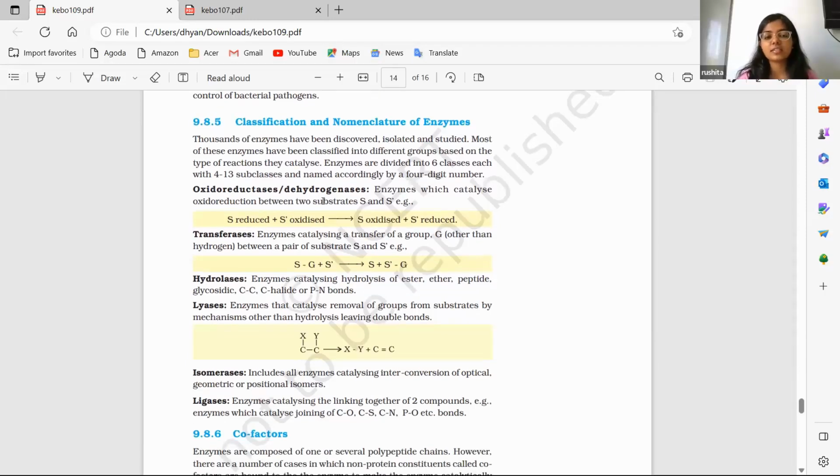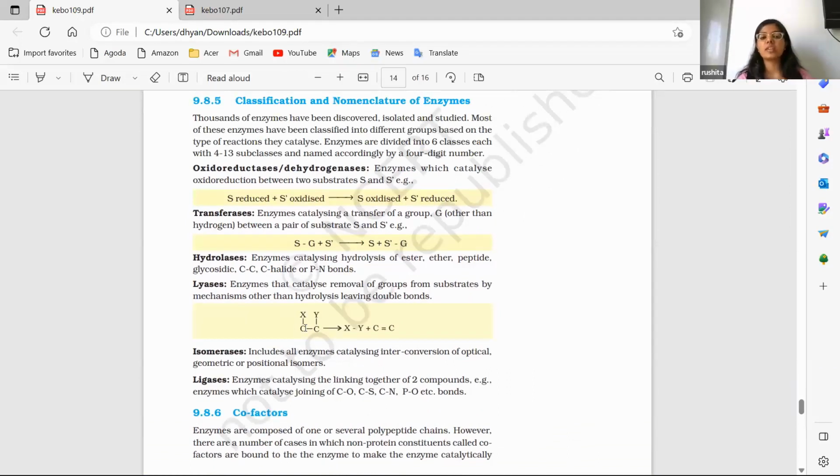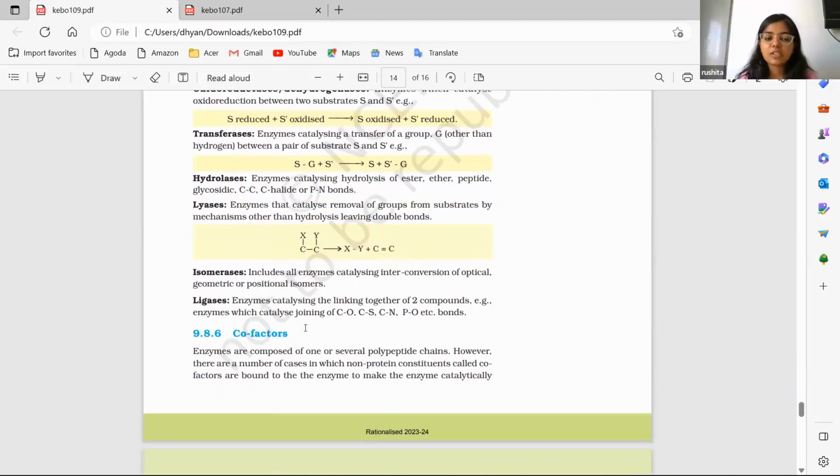How each class differs from the others is also given, and that should also be clear. Like how oxidoreductase catalyzes a particular reaction, how transferase acts, and here, a double bond is formed, lyase. Many questions are asked based on how each enzyme acts, what its role is, and how each class of enzyme differs.